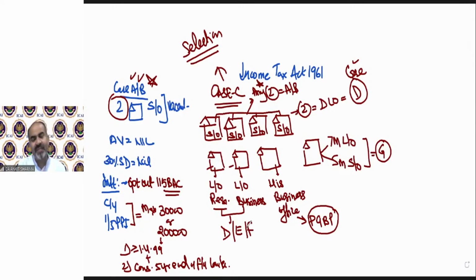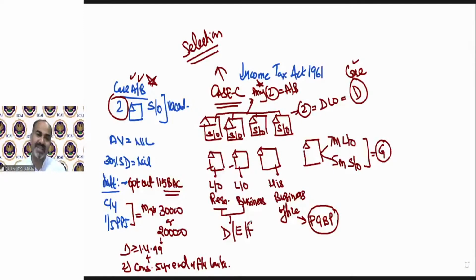What is D, E, F? We will discuss. If any property is being used for his own business or profession, that is going to be part of the PGBP head, not income from house property. And any house which is let out for part of the year and self-occupied for part of the year is going to be discussed as per case number G.